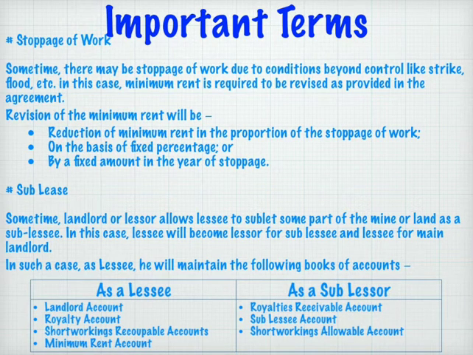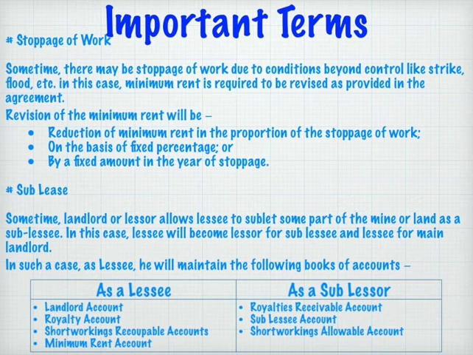Sometimes landlord or lessor allows lessee to sublet some part of the mine or land as a sublease. In this case, lessee will become lessor to the sublessee, and lessee for the main landlord. In such a case, the lessee will have to maintain double books, that is, he has to maintain the books of accounts as a lessee and he has to maintain the books of accounts as a sublessor also.